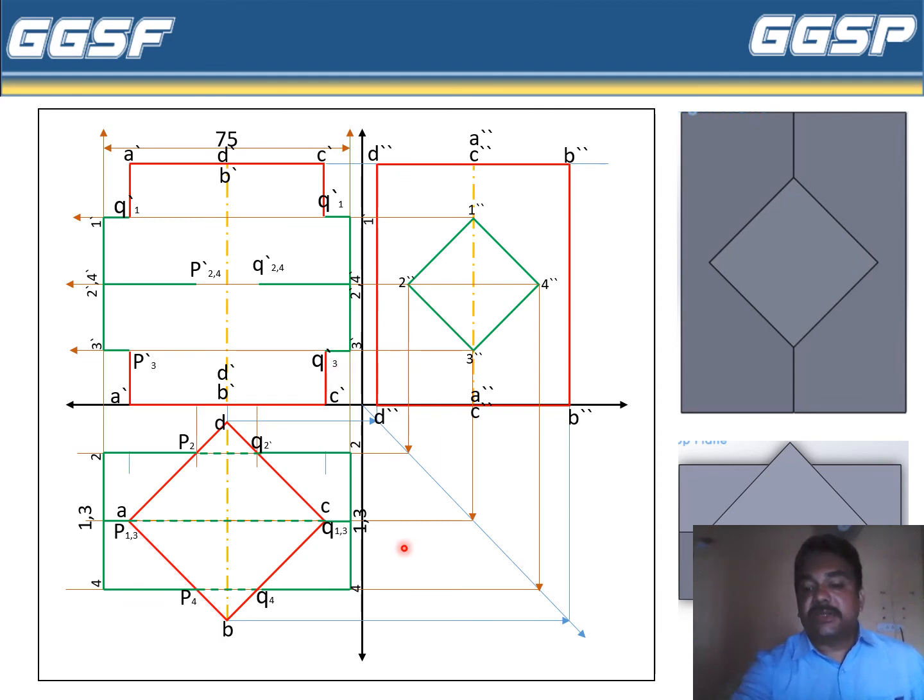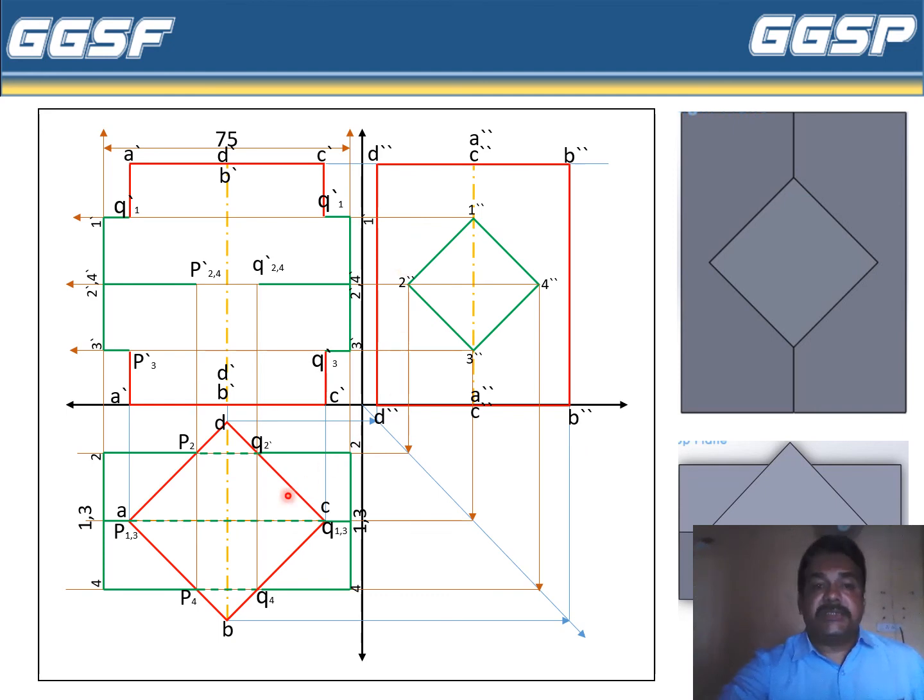Now let us draw these projections first. So these are the projections. What we have done is we have drawn these projections. Now these are the projections we have drawn. So now we have to draw the lines of intersection.